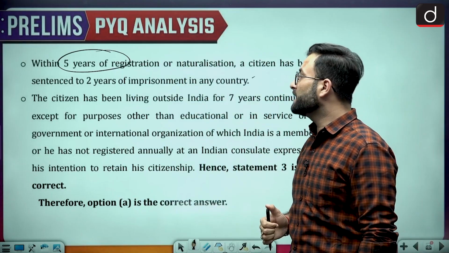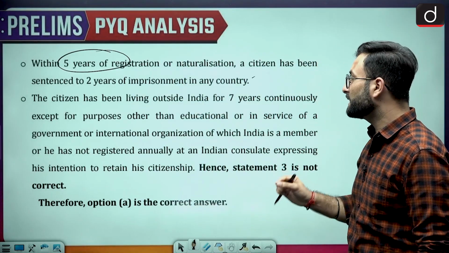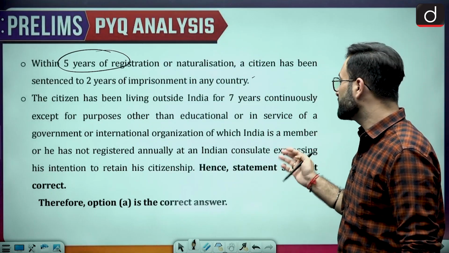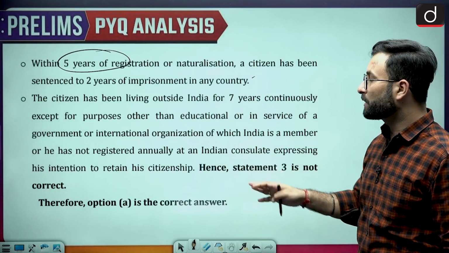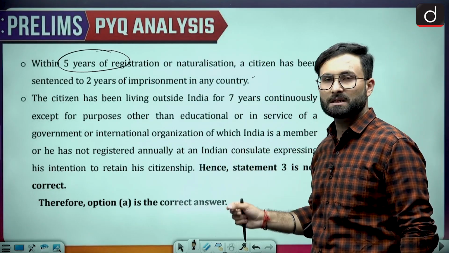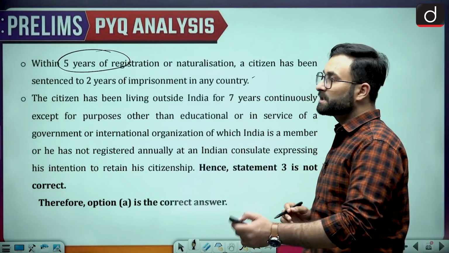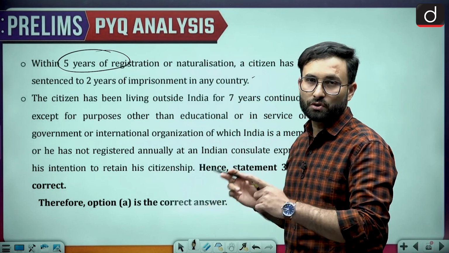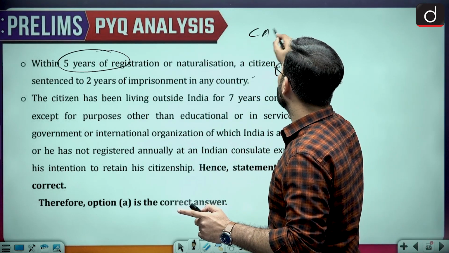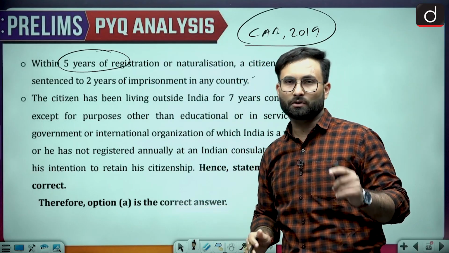Also, if the citizen has been living outside India for 7 years continuously, except for the purpose of education or service of the government or an international organization of which India is a member, or he has not registered annually at the Indian consulate expressing his intention to retain his citizenship, in that case also his citizenship can be terminated. So this is about citizenship. These are the provisions which you should remember. Other than that, there is also the Citizenship Amendment Act 2019, under which some provisions are there which you should also remember.